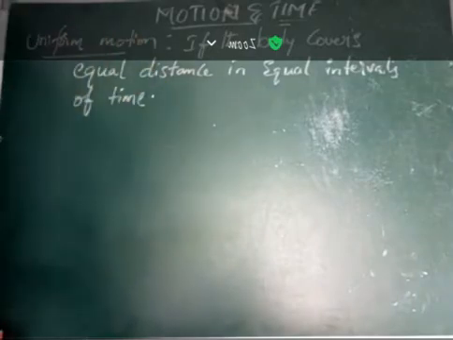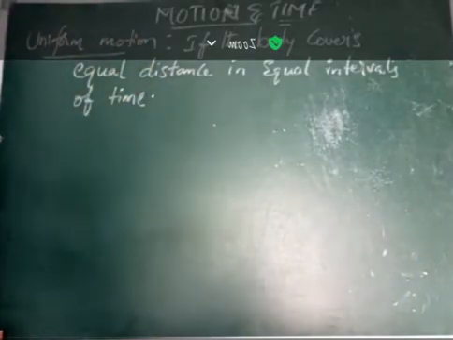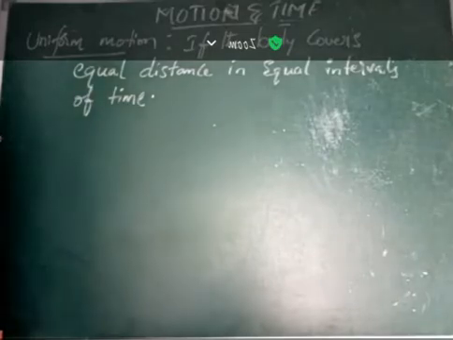Then we can say that the body is in uniform motion.